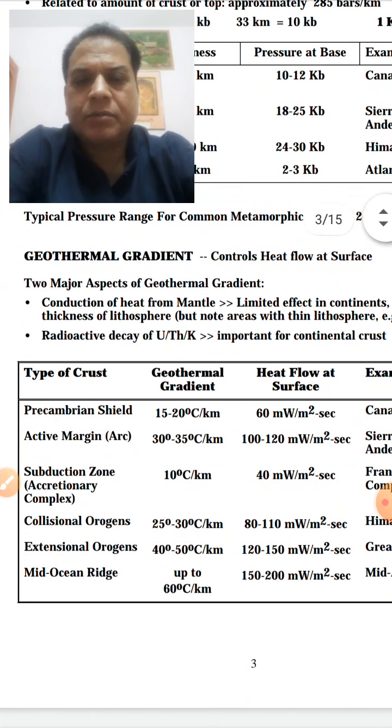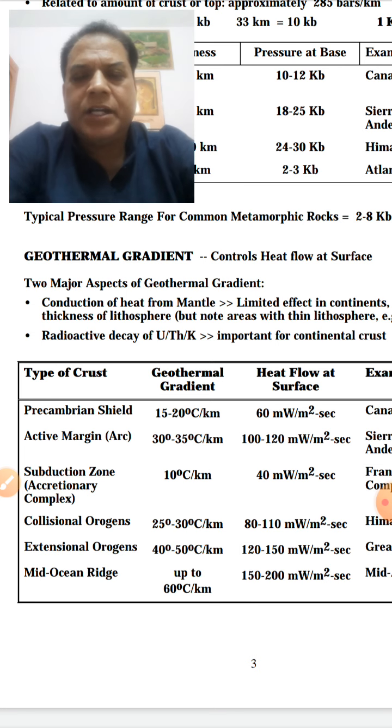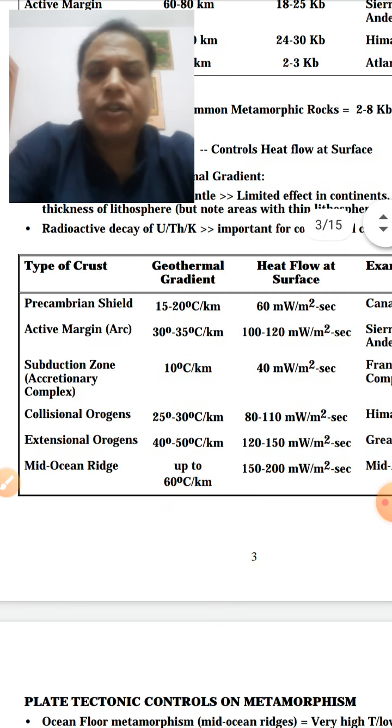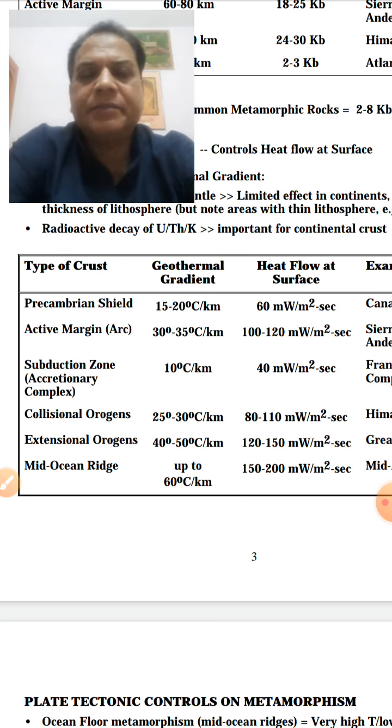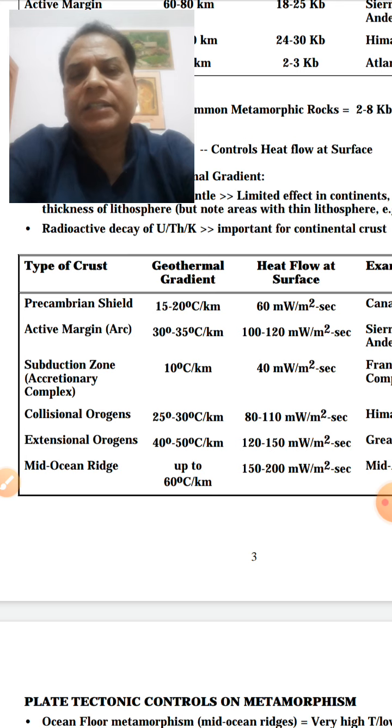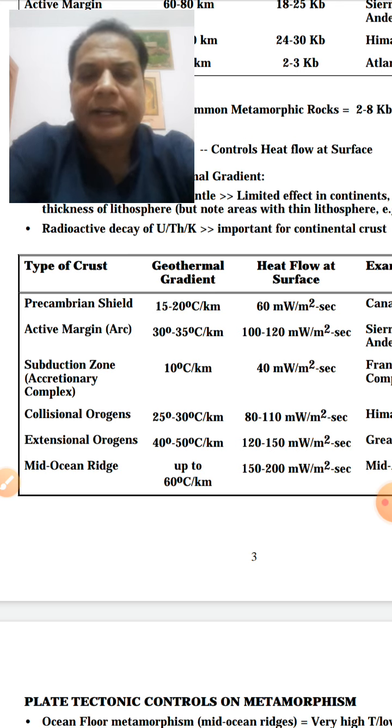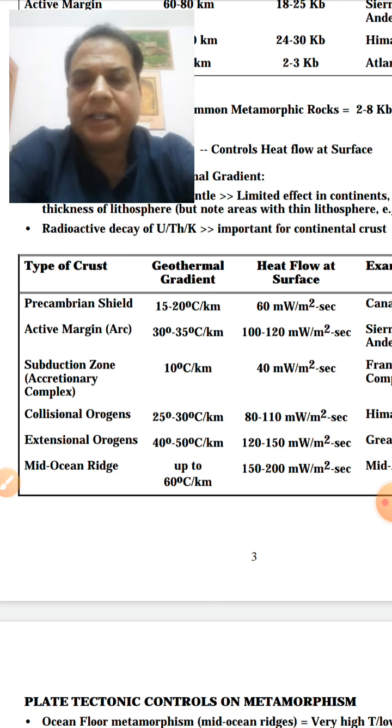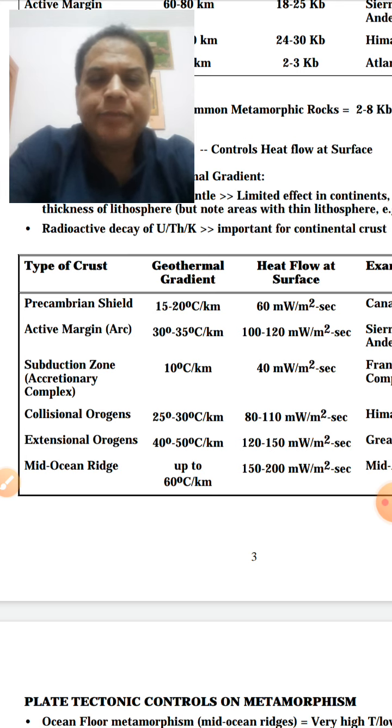So this is about that. And the geothermal gradient controls the heat flow at the surface. Once we say geothermal gradient, the average geothermal gradient of the earth is 3 degrees per 100 meters, meaning 30 degrees centigrade per kilometer. But it varies with the type of crust. For a Precambrian shield, for example, it is around 15 to 20 degrees.